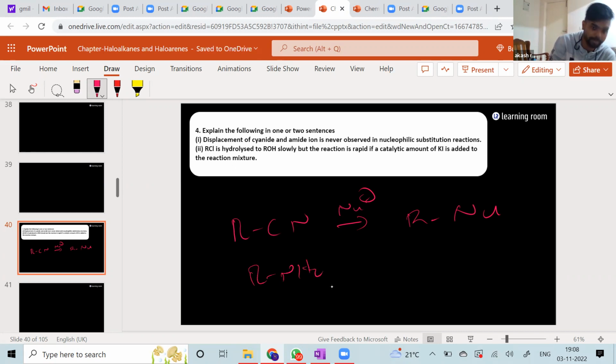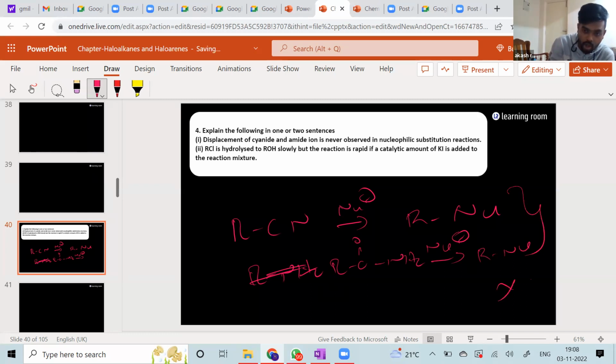Amide is RCONH2. And again, if a nucleophile is going to attack, you see that this kind of substitution is not going to happen. They're asking you why. Now, please understand, people.